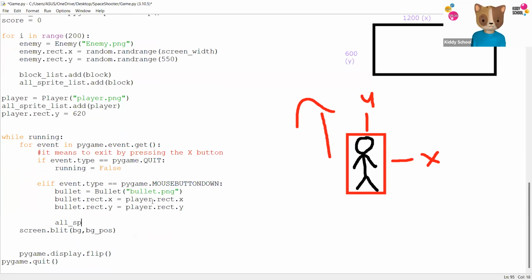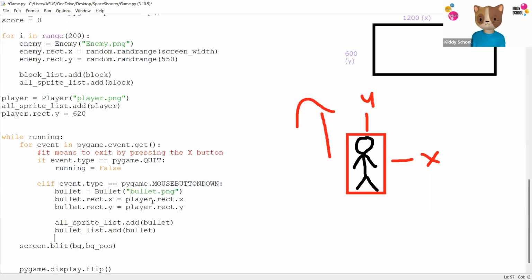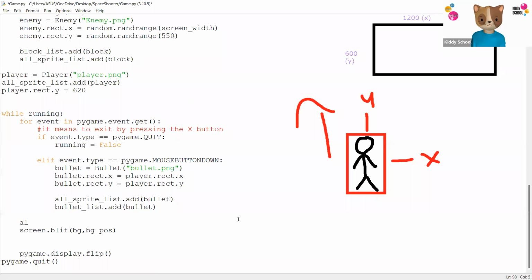all_sprite_list.add the bullet, and bullet_list.add the bullet. And we need to update things happening. So I'm just going to come down here and I will say, inside the for loop, all sprites in your game, keep on updating.